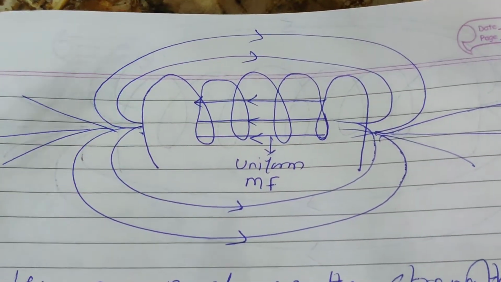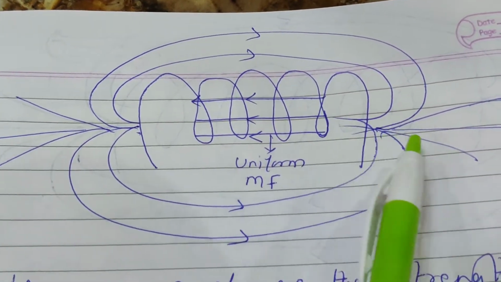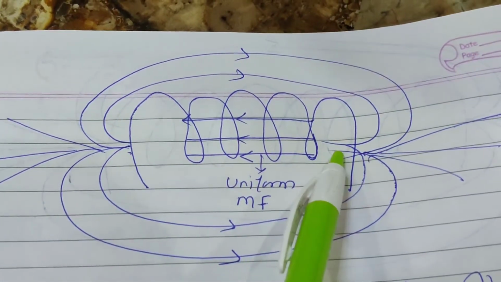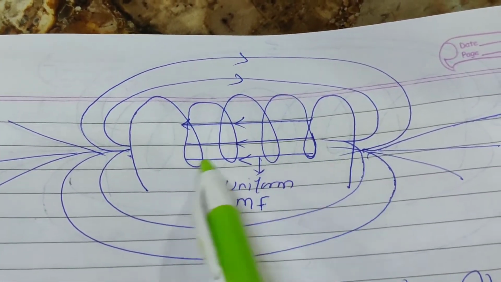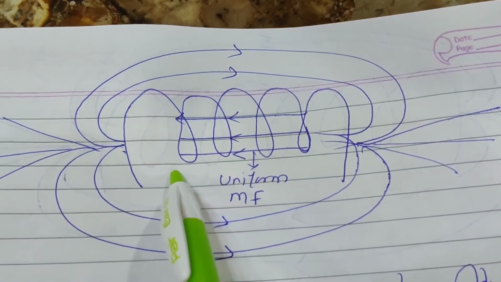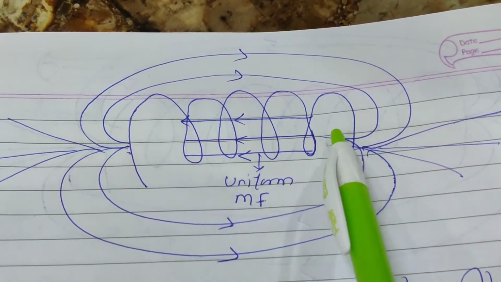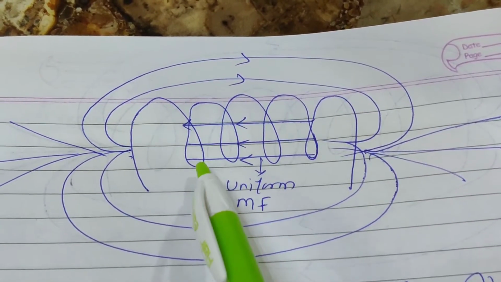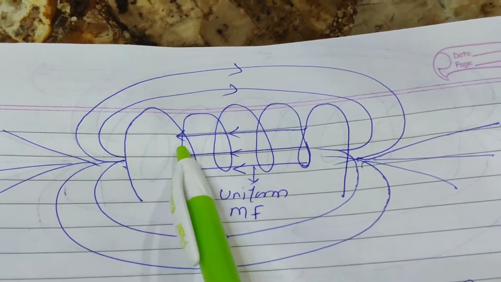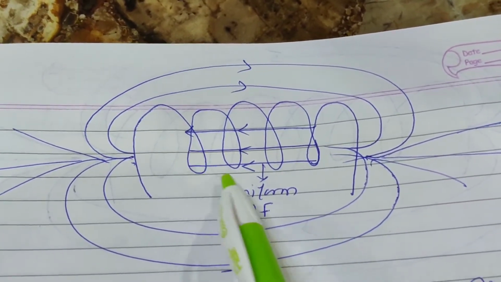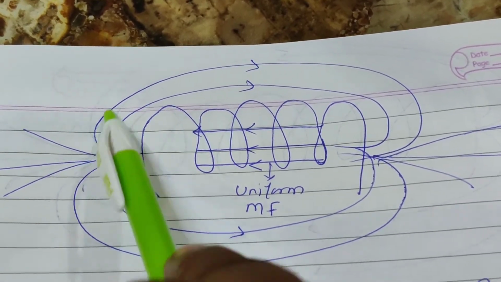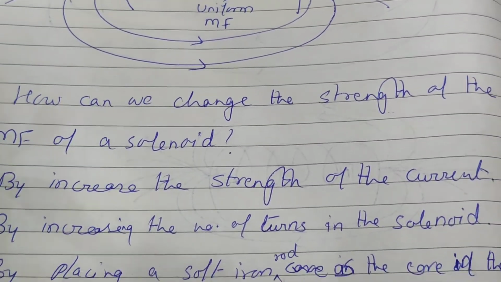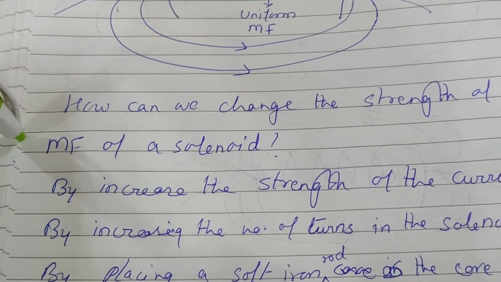So we can say that when the magnetic field is moving from north to south direction outside, inside the solenoid there is a uniform magnetic field from south to north. It just behaves like a bar magnet. In my earlier class, I told about the bar magnet. Inside the bar magnet, it moves from south to north, and outside the bar magnet, the magnetic field is from north to south.